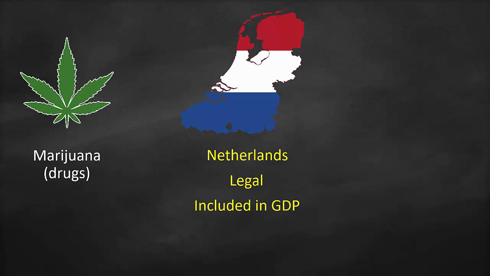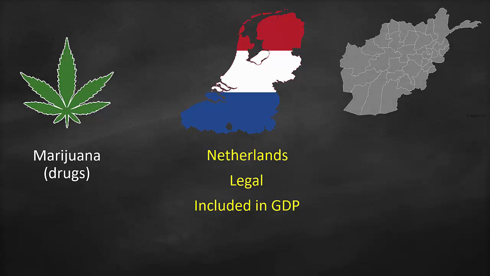Then let's choose another country. One of the big producers of drugs in the world is Afghanistan. But in Afghanistan, drugs are considered illegal. So although they are the biggest producer of drugs and make a lot of money out of them, it's not shown in the GDP. It's not included in the GDP.